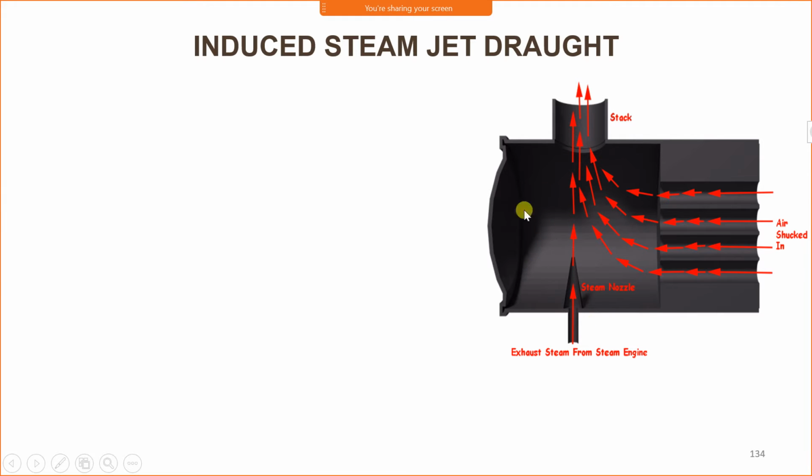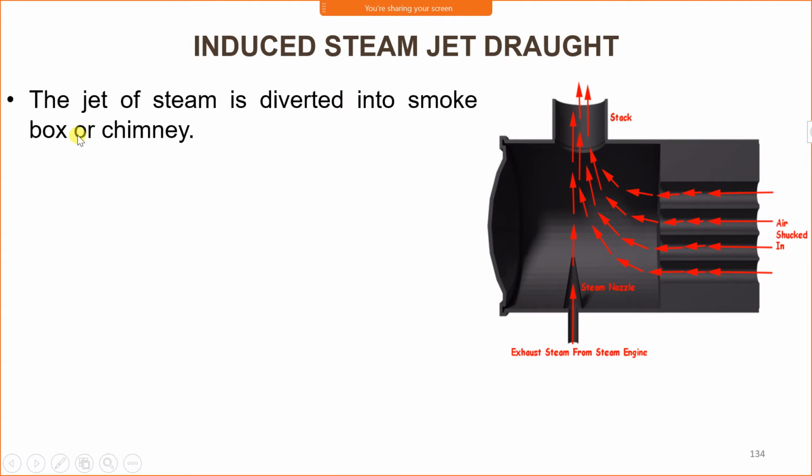For producing a draught, a jet of discharge steam is supplied from this direction, which moves through the chimney and produces a slight suction. Due to that suction, flue gases move through the chimney and are discharged into the atmosphere. The jet of steam is directed into the smoke box or chimney.